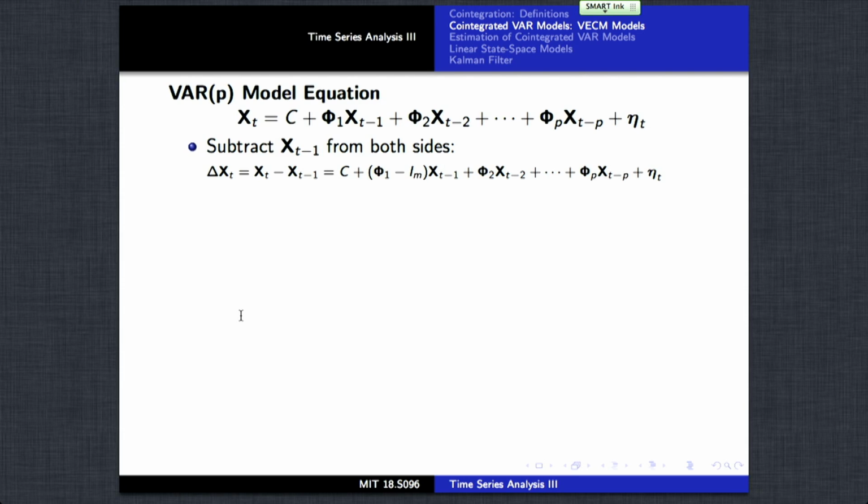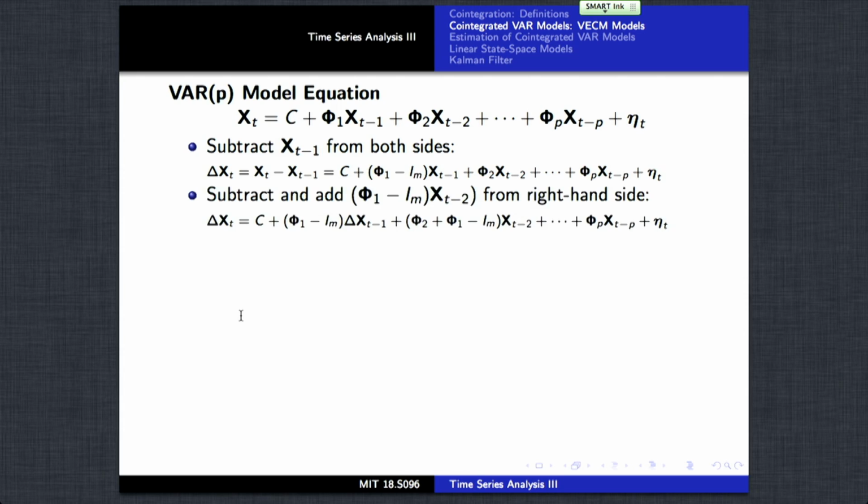So we subtract x_{t-1} from both sides, and we get delta x_t is equal to c plus (phi1 minus I_m) x_{t-1} plus the rest. That's a very simple step. We're just subtracting the lagged multivariate series from both sides.